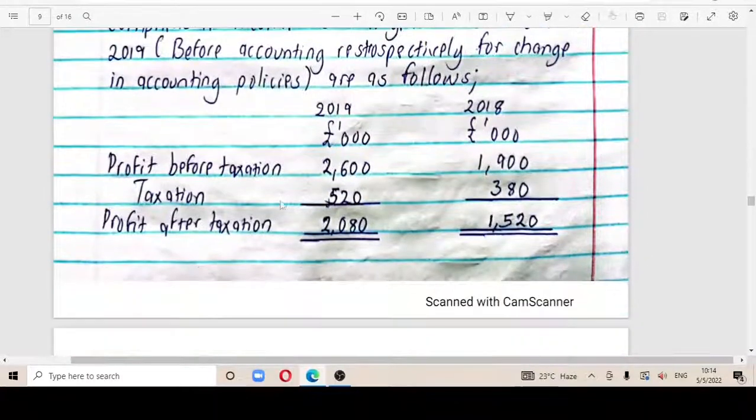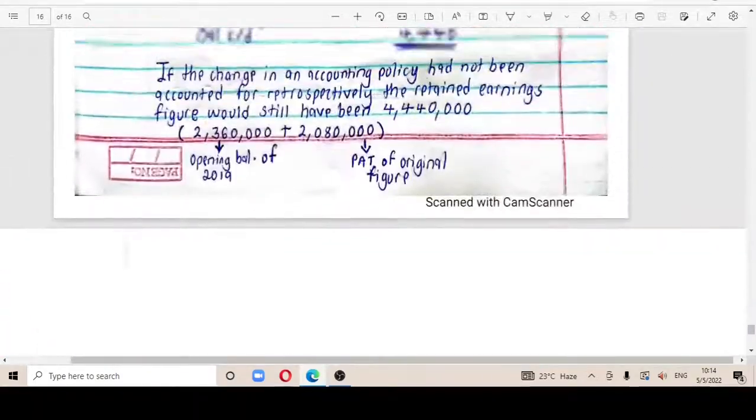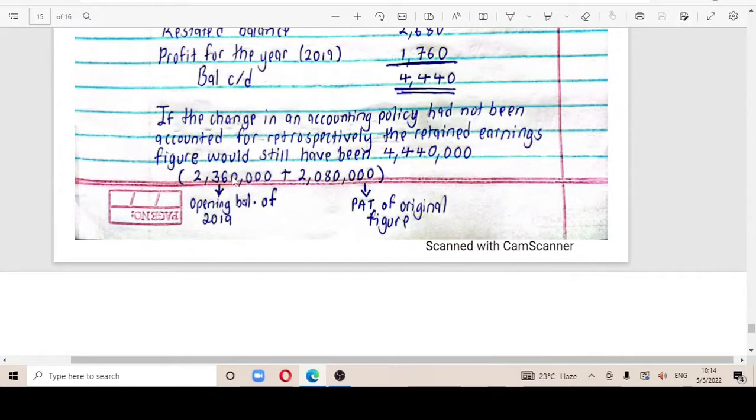It's here. You add it to this opening balance of 2019 of the retained earnings, plus this original PAT figure, and you will realize that you get this, which means that whatever you have done is correct.